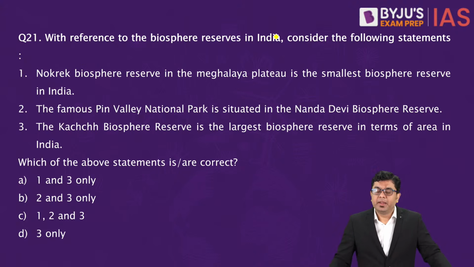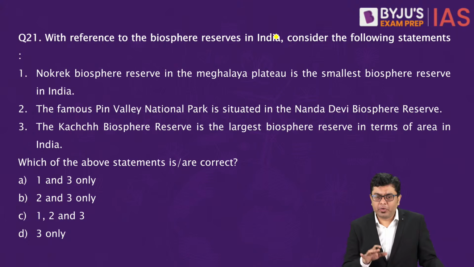Okay? Then, with reference to the biosphere reserves in India, consider the following statements. Nokrek Biosphere Reserve in the Meghalaya Plateau is the smallest biosphere reserve in India. The very famous Pin Valley National Park is situated in the Nanda Devi Biosphere Reserve. The Kutch Biosphere Reserve is the largest biosphere reserve in terms of area in India. So which of the statements is or are correct?